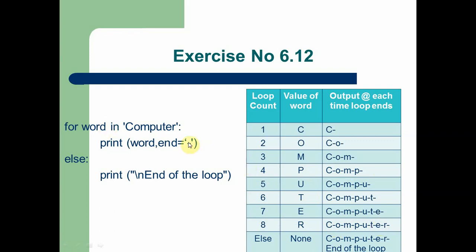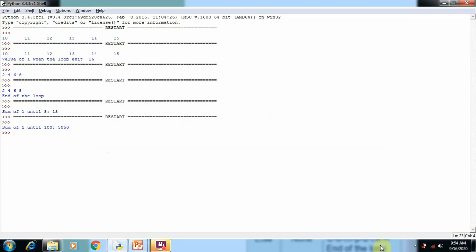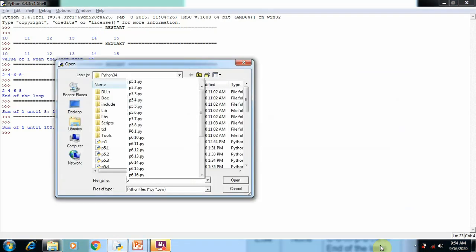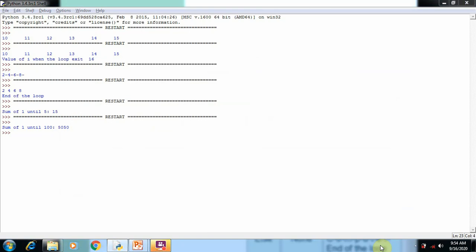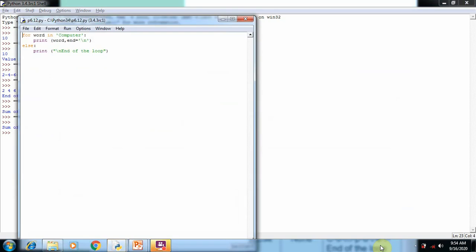When the for loop reaches the last character, the loop becomes false. Then the else part executes. That is, no character is left in the word, so the end of the loop is executed. Now we are going to execute this program 6.12, where we are not using any start, stop or step value. We are using a string, and based upon the number of characters, this for loop is going to execute.